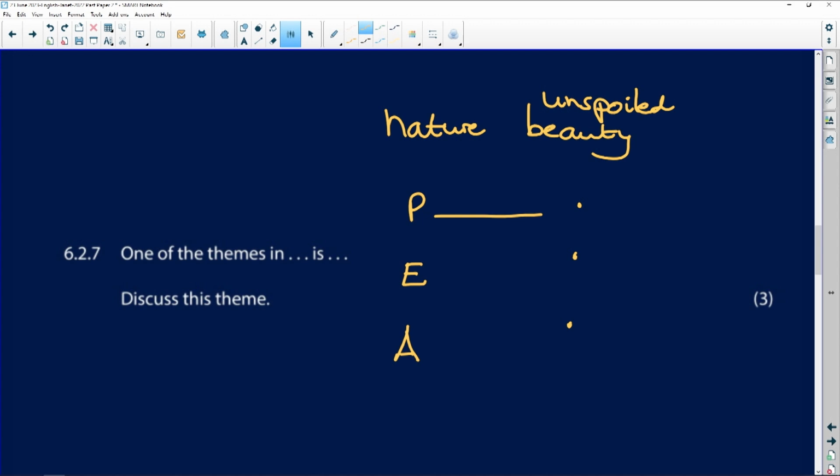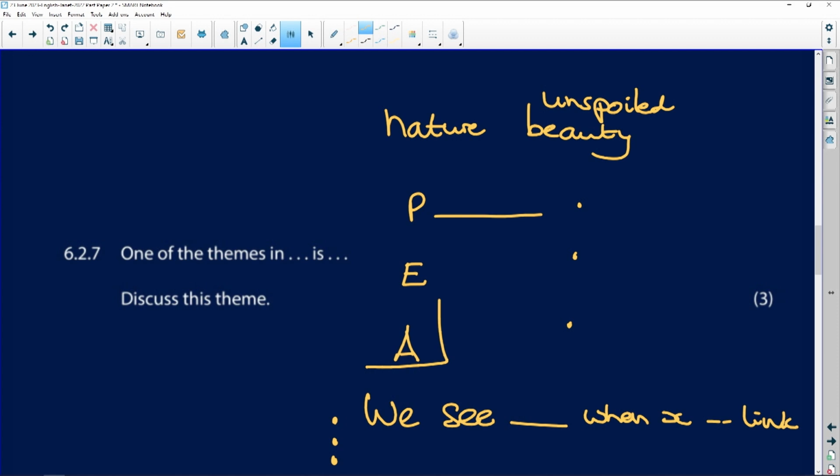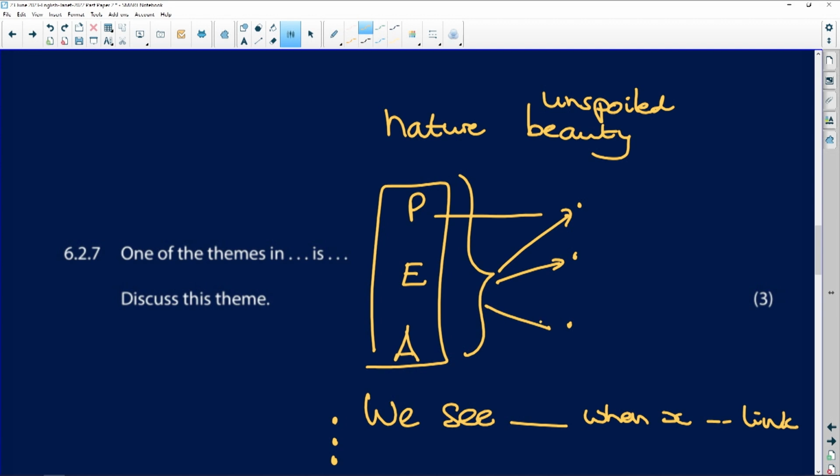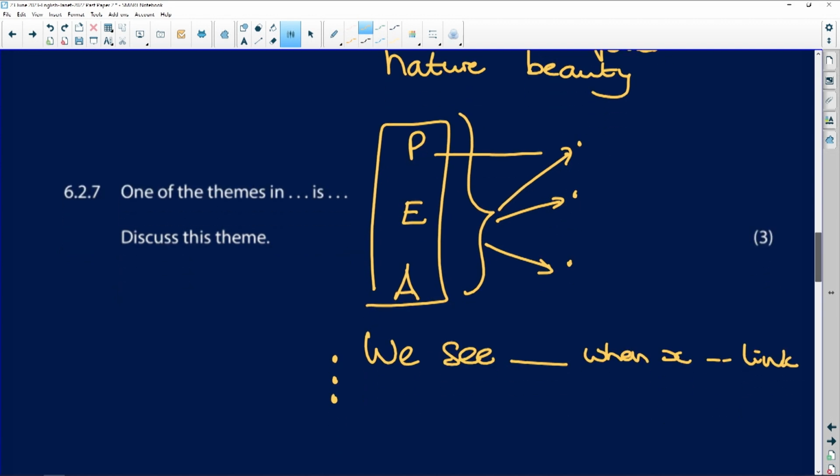And you can say something like, we see the theme when X happens, and you show me the link. And you need to do that 3 times over for your theme question. So it's point, PEA each time, 3 times over. This whole thing happens there and there and there. And you need to look for your themes in your poetry.